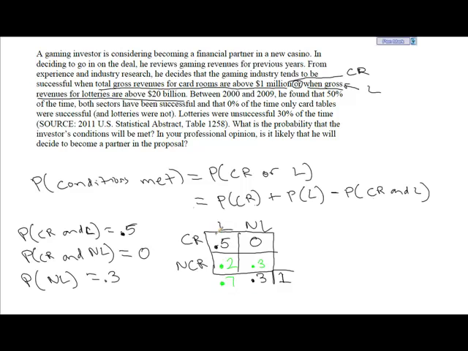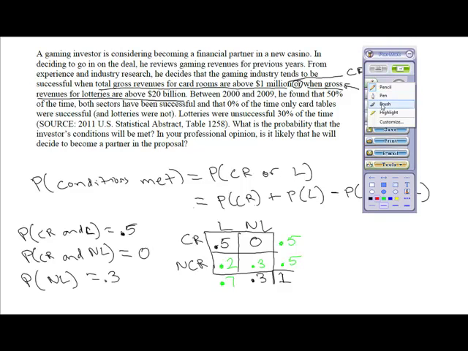Okay, well, notice that again, all these four numbers do add up to 1, and these two numbers add up to 0.7, these two numbers add up to 0.3, and now we can actually fill in extra details here. So the probability that card rooms are successful is 0.5. The probability that card rooms are not successful then has to be, well, the other 50% of the time. So we got a lot of details here, and now we can go ahead and hunt for what we need.